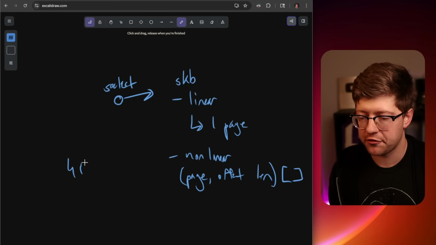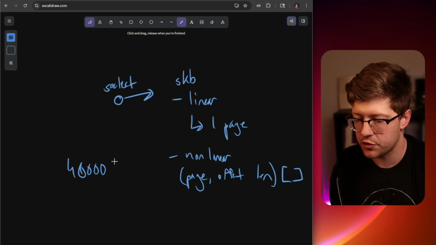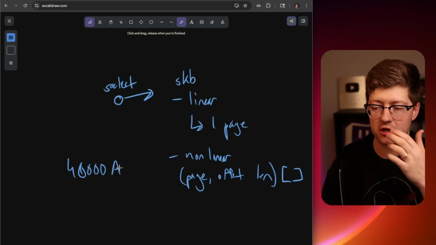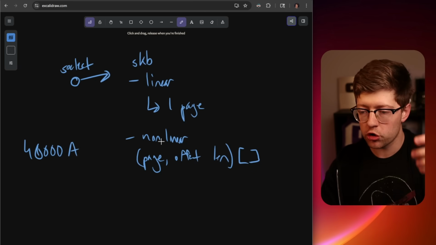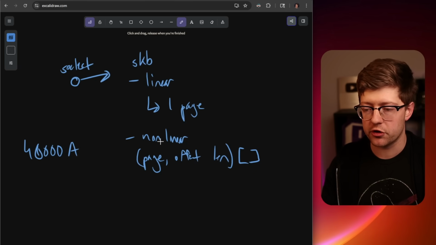So again, my example is if I put 40,000 A's into a socket, right? That cannot be contained in a single page of memory. So the kernel will use a nonlinear socket buffer to represent that data. The problem that gets into place here, similar to copyfail, is if the user does a splice, which means you take a pipe and you basically join together one file descriptor and another, which creates a splice operation, you're able to arbitrarily append data to the fragments of that socket buffer.